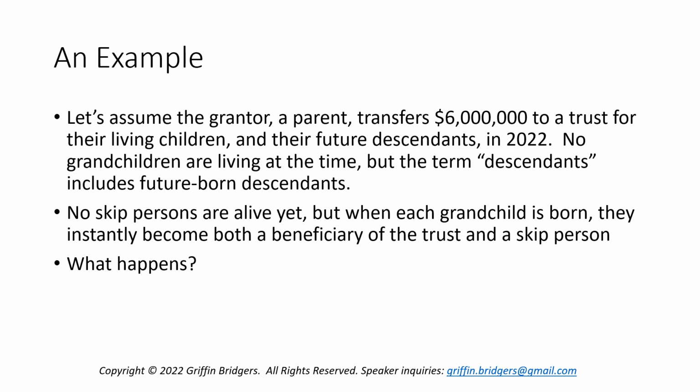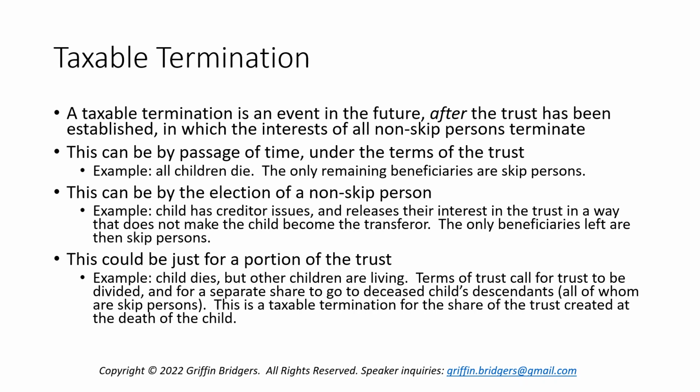So what happens? What are the GST tax implications and results in this trust? As I alluded to in the last presentation, a lot of that is going to be driven by how much GST exemption is applied to this $6 million transfer at the time that it occurs, because that's going to drive our inclusion ratio now and in the future, and in turn, the applicable GST tax rate. So we're going to look at the specific events that drive this. The first of which is a taxable termination.